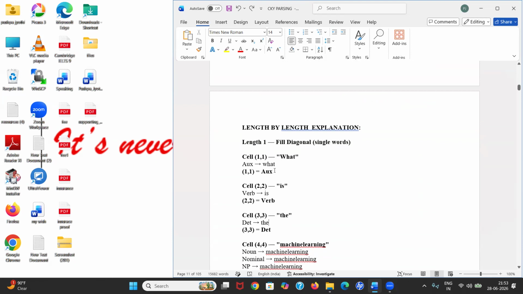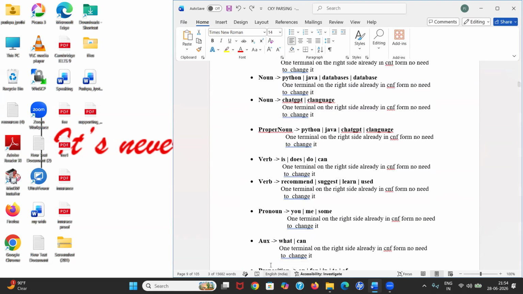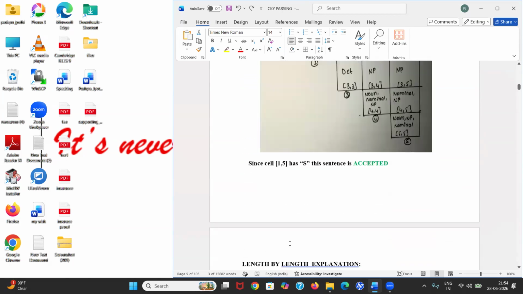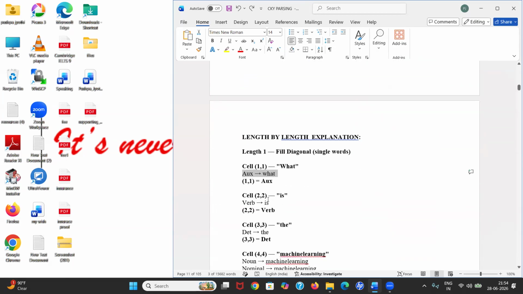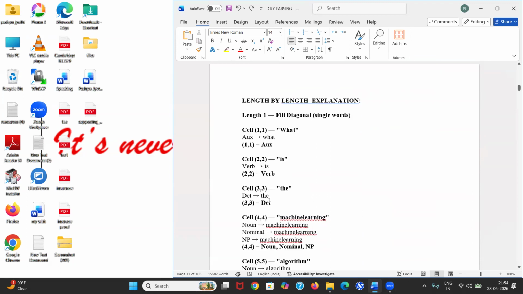I already told you we have rules. By using those rules we are deriving our sentences. First we'll check in our language whether we can represent "what" or not. Yes, we can represent "what" by using WH-pronoun. See, I'll show you. By using it, we can represent "what". "Is" is represented by using verb. "The" we can represent by using determiner.